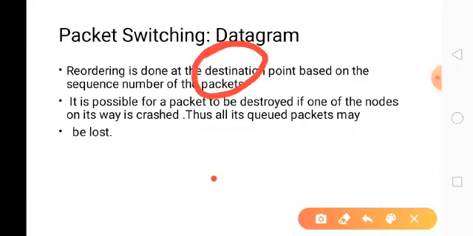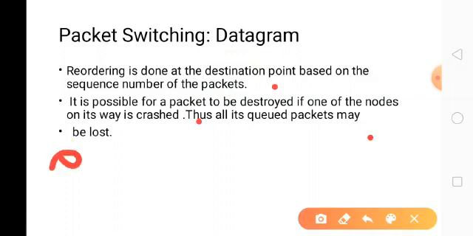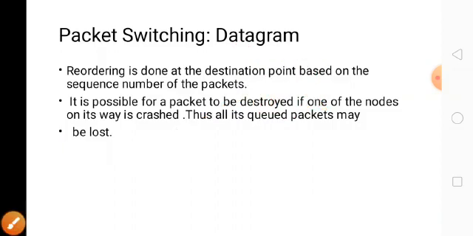The disadvantage is that it is possible for a packet to be destroyed if a node on its way crashes. Suppose the packet is traveling this way and there is a node with some problem, then the packet cannot reach the destination.